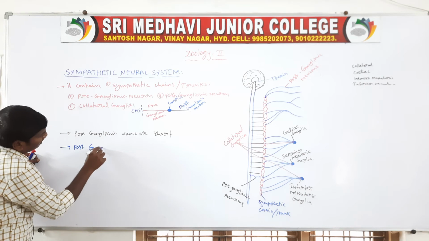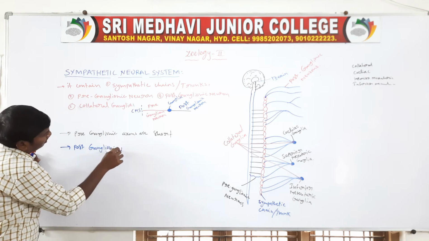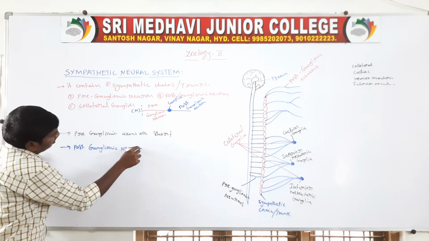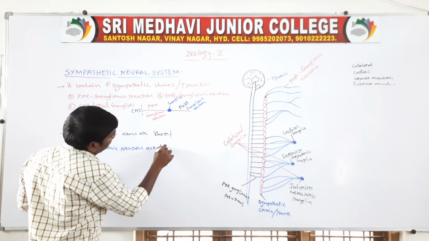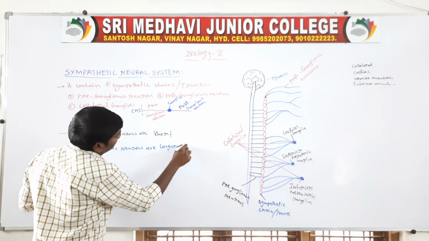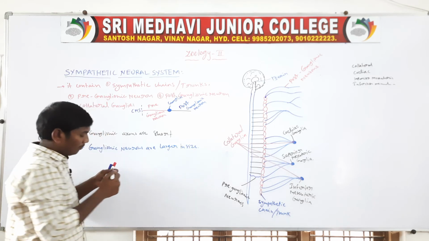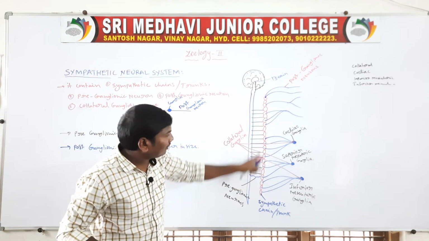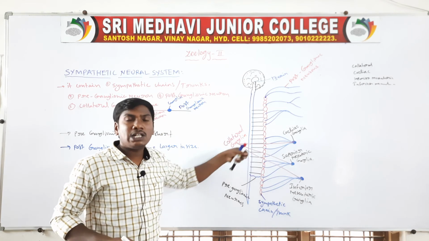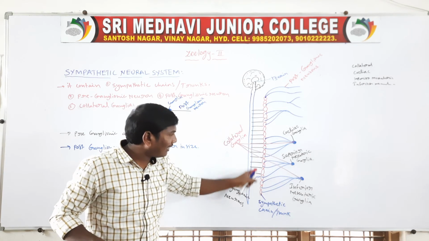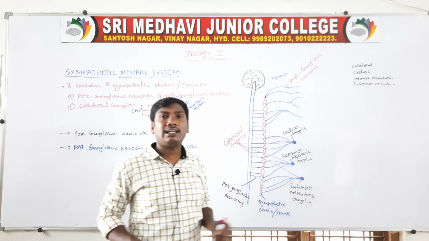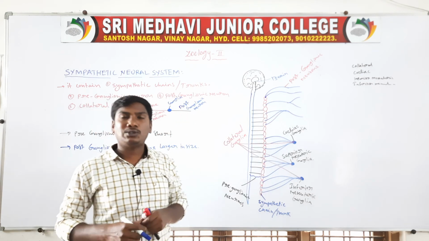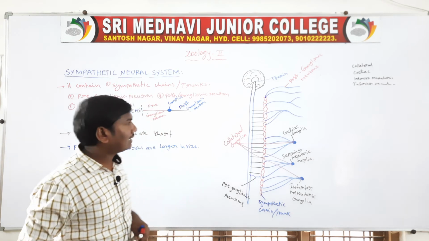Postganglionic neurons are larger in size. So the preganglionic neurons are short in structure, and the postganglionic neurons are larger in size.